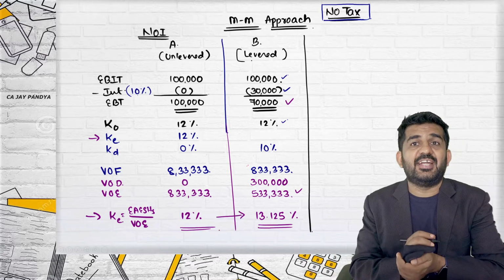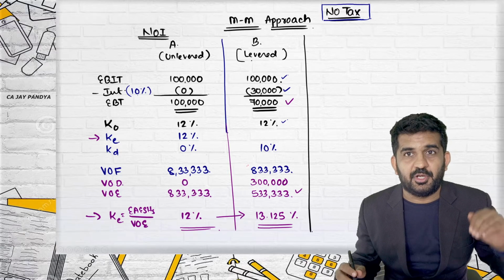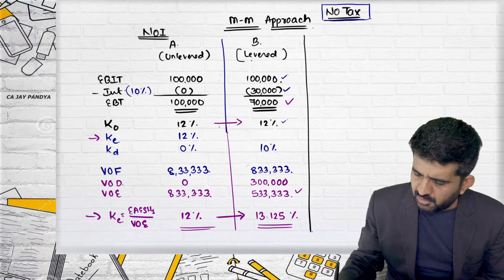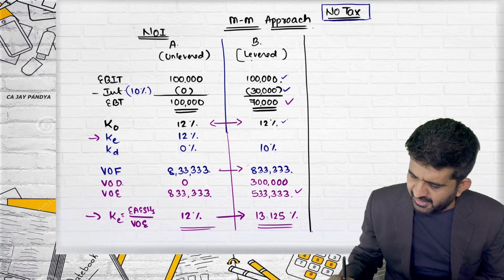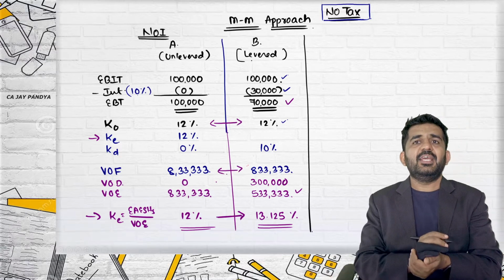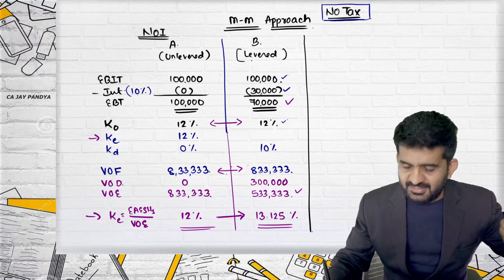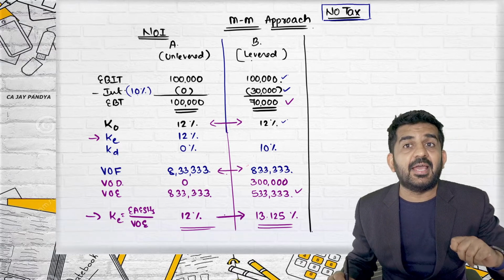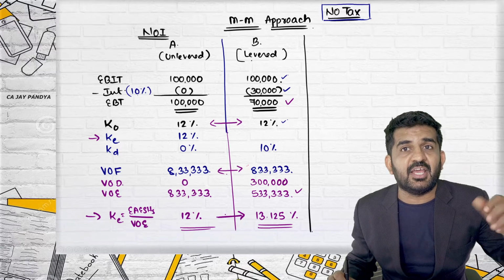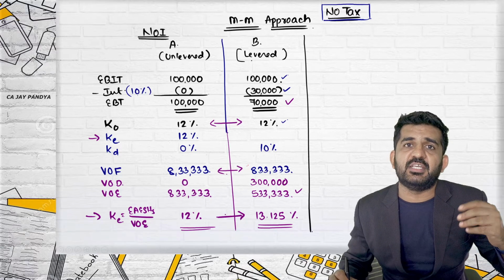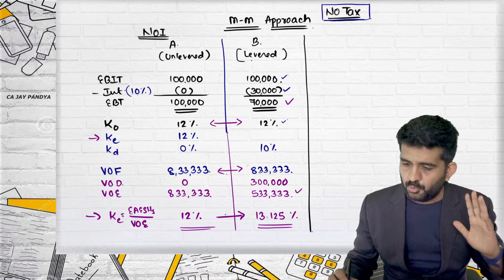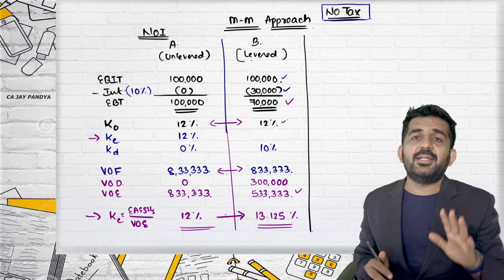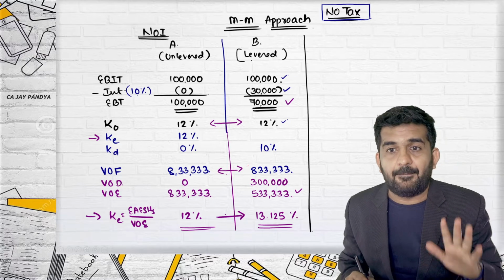As the debt will increase, KO should reduce, but as KE will increase, the overall cost will be the same and the value of the firm will be the same. KO will remain the same, value of firm will remain the same, because KE is increasing and, on the other hand, because of increasing debt KO should reduce, and this is offsetting each other. This is the net operating income approach.